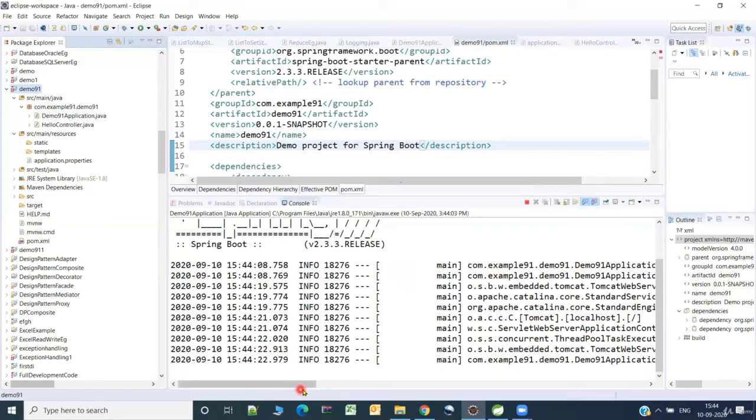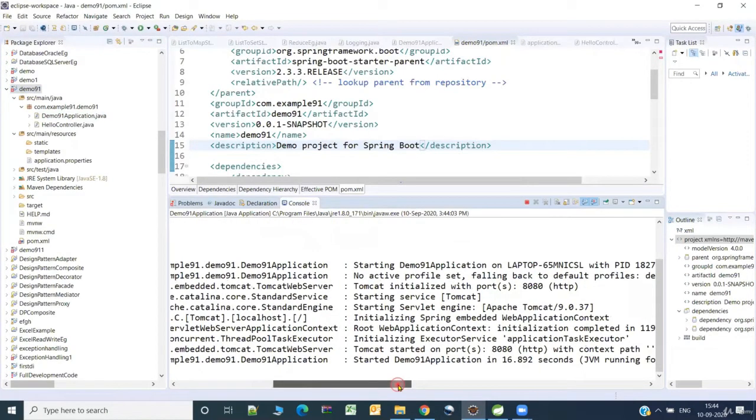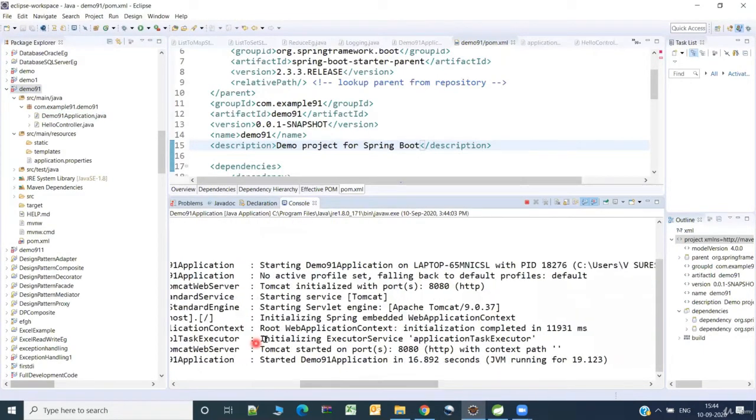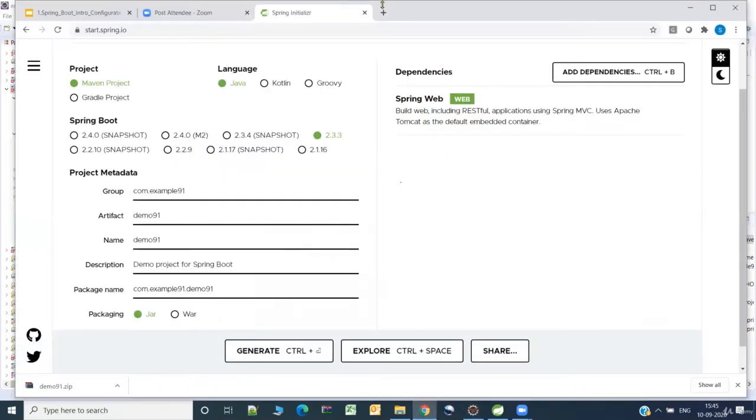Right. If you see here, the Tomcat is actually running, which we haven't set up. It is embedded inside the application. So it's running on 8080. Now let's try to access that from the browser.